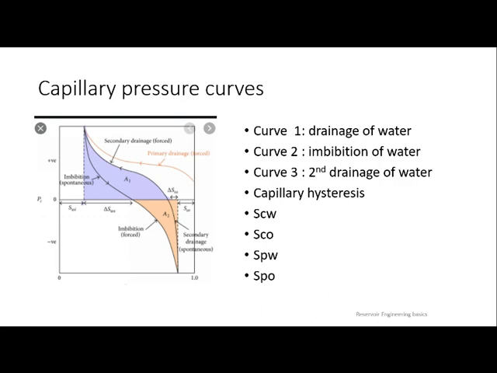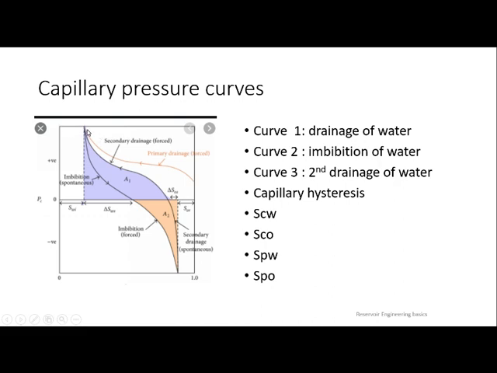Once water is getting displaced, oil will start to enter your reservoir from 0, 0.1, 0.2, 0.3. See, the saturation of oil is increasing, and going in this direction means water saturation is being reduced. Water saturation is reducing while oil saturation increases, and finally it reaches a point where most of the water has been displaced, but it hasn't reached the 0 saturation of water. It reached near the 0 saturation of water.